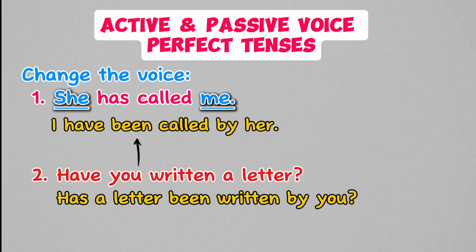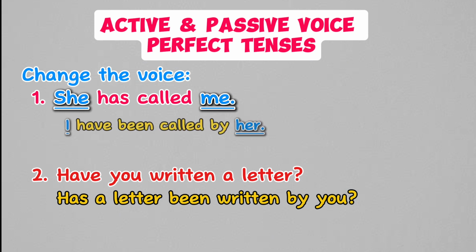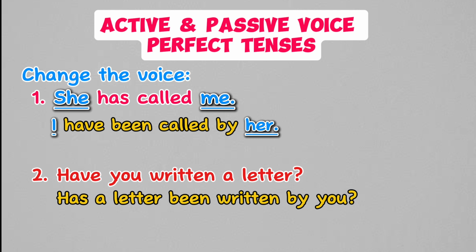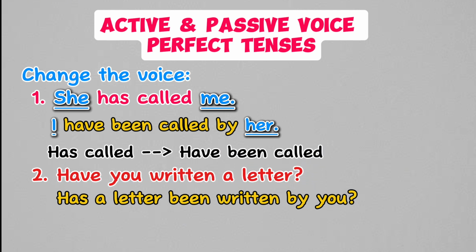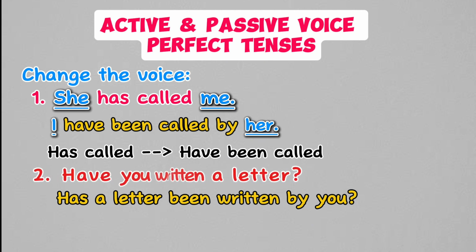When converting to passive voice, the object of the active sentence me becomes the subject of the passive sentence I, and the subject of the active sentence she becomes the agent introduced by. The verb has called changes to have been called to match the new subject I, maintaining the present perfect tense.